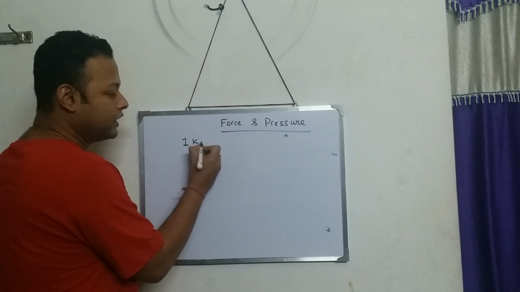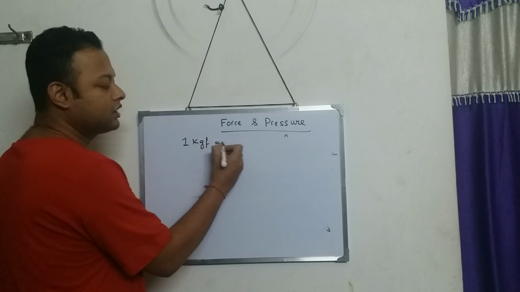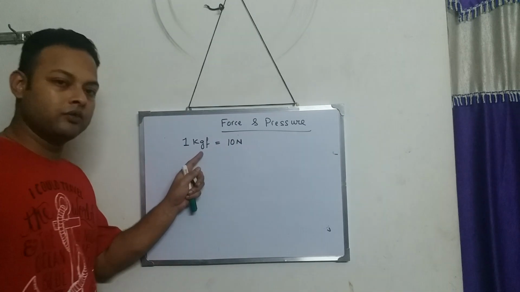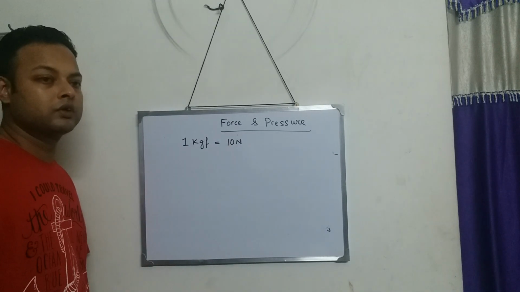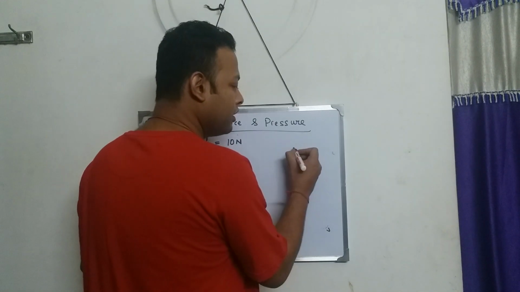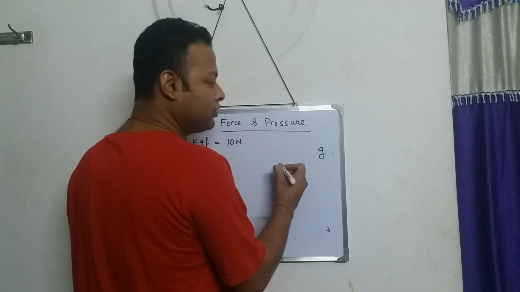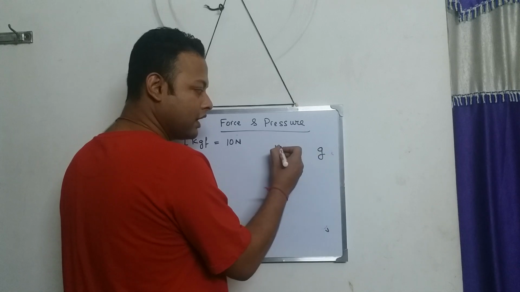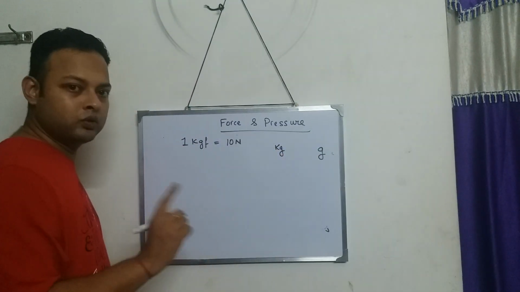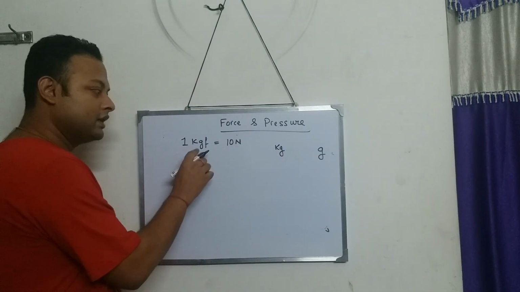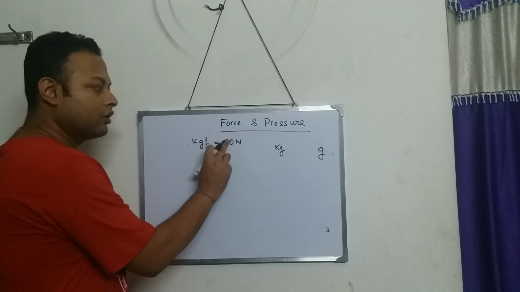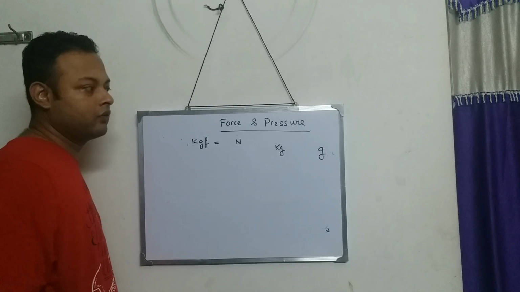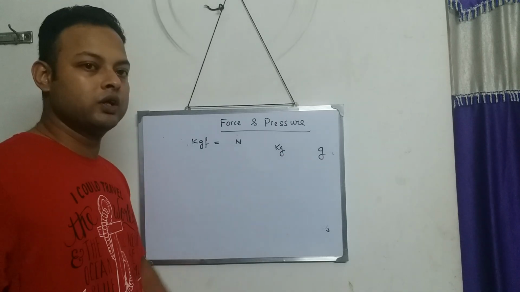One kgf is equal to 10 Newton. See, kgf is a unit of force. Newton is also a unit of force. Like I can say, for example, gram is a unit of mass, and kg is a unit of mass. Both are units of mass. Like that, kgf is a unit of force. Newton is also a unit of force. Gram is a unit of mass. Kg is also a unit of mass.